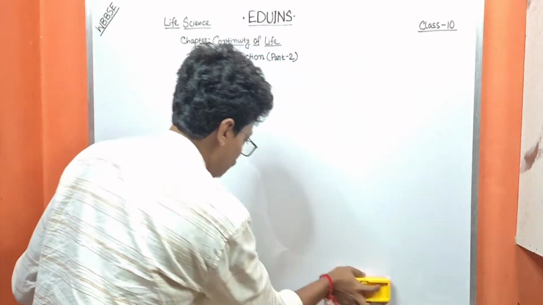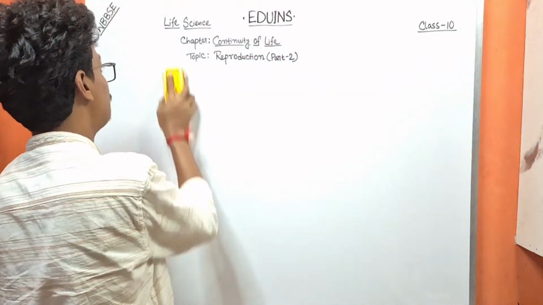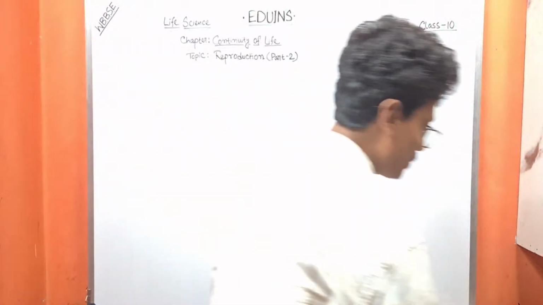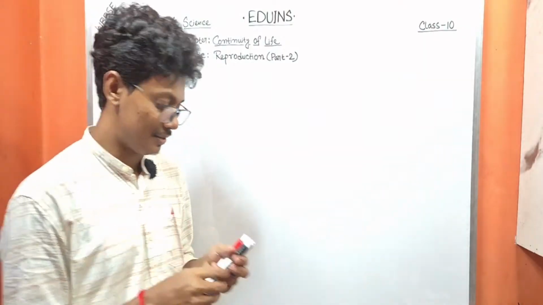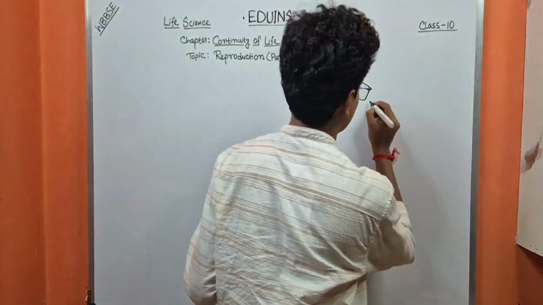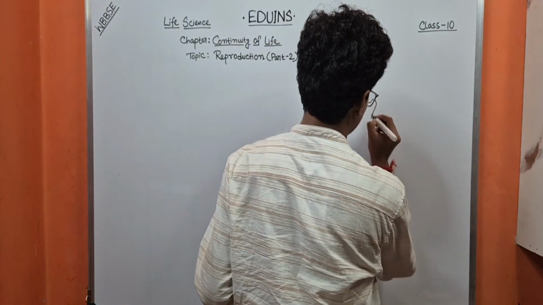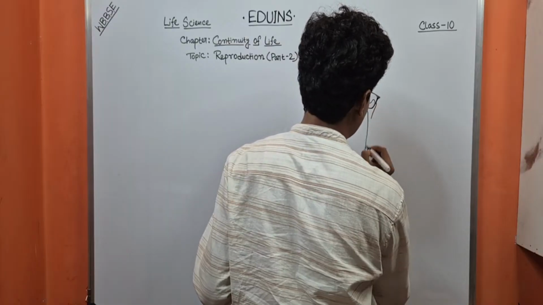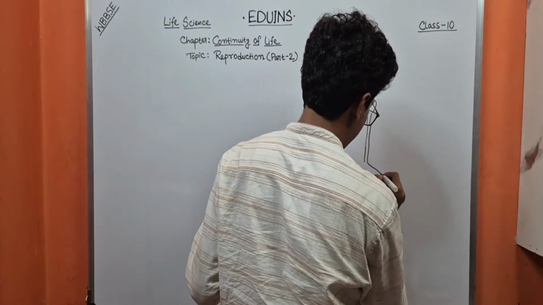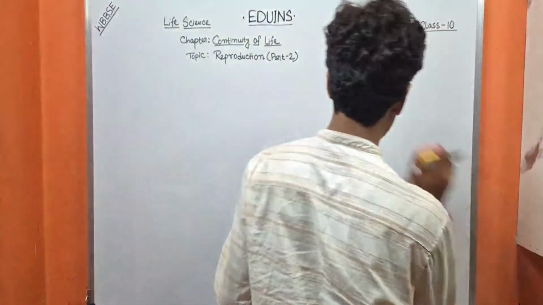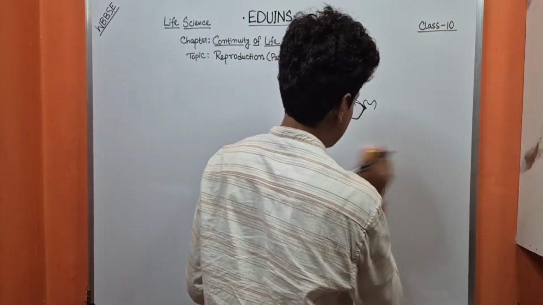But before going to fertilization, we have to know at least the minimum structure of an ovary in a plant. I have already drawn the figure of the flower. This needs to be large.